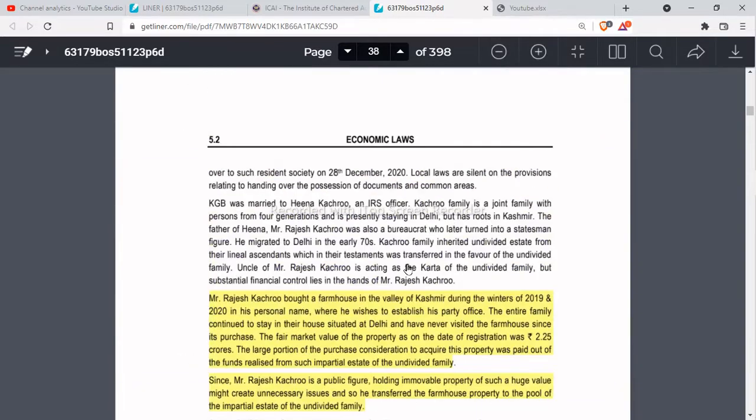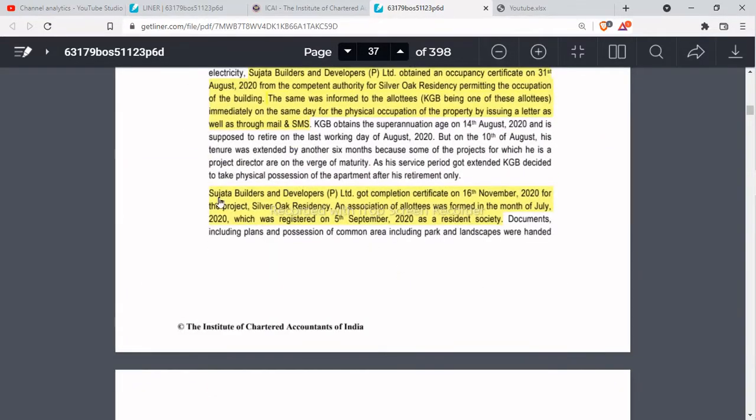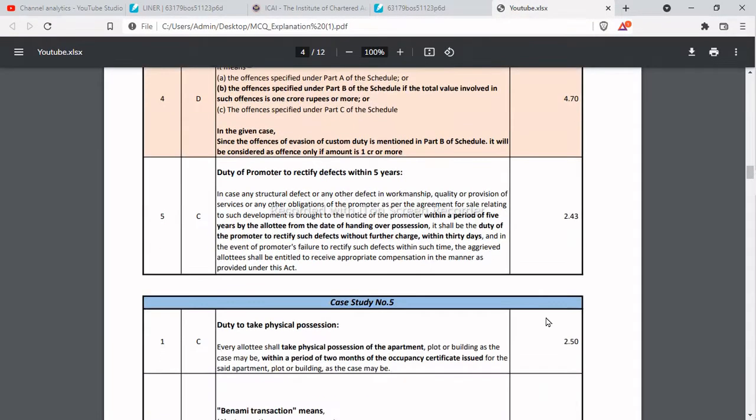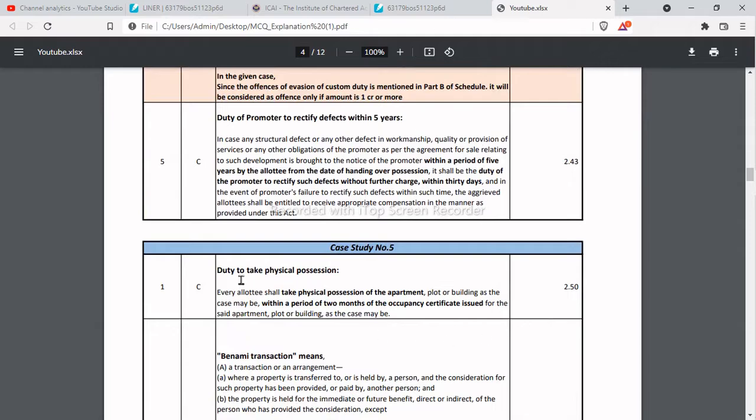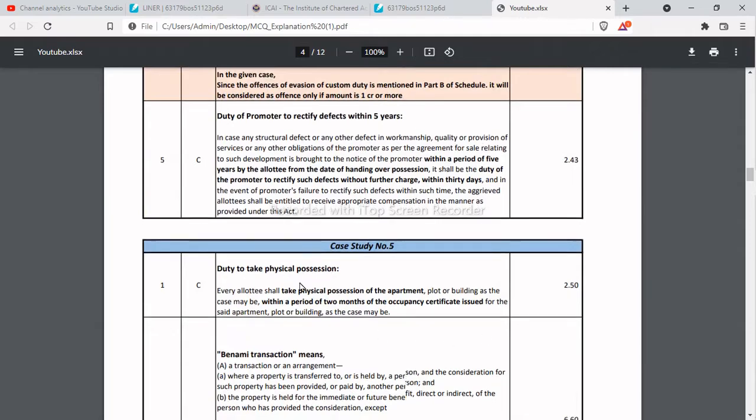For that we have to see: Sujata Builder got the completion certificate on 16th November 2020 for the project Silver Oak Residency. An association of allottees was formed in July. This is not very important. So let's see what the legal provision behind this is. Duty to take the physical possession.